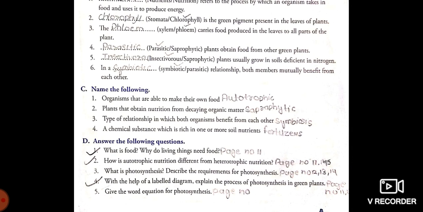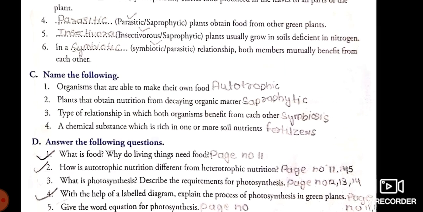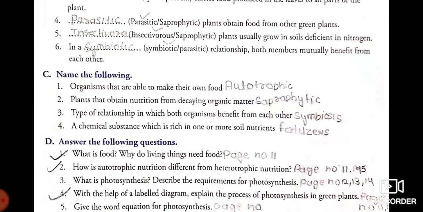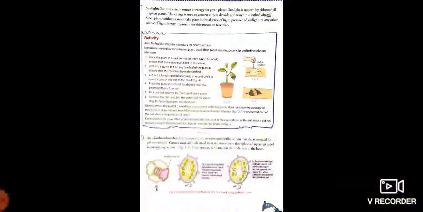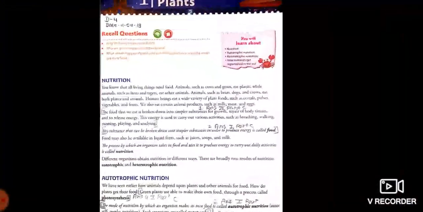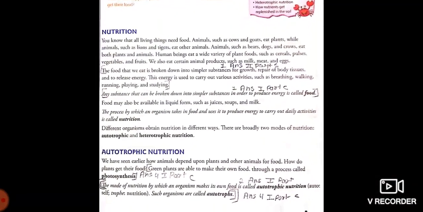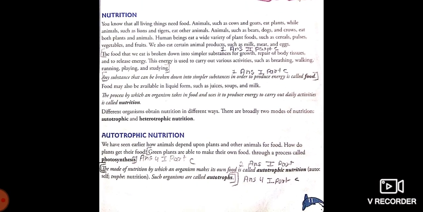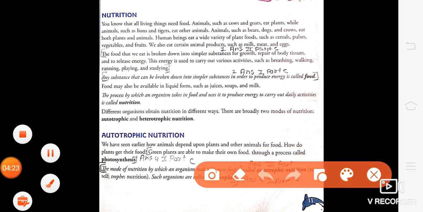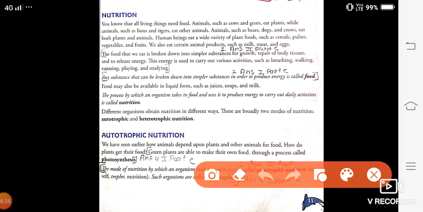Answer number 2. How is autotrophic nutrition different from heterotrophic nutrition? So we will move on to chapter number 1, page number 11. See, this answer you have to write in parts. About autotrophic nutrition and heterotrophic nutrition, you will write the answer in parts.